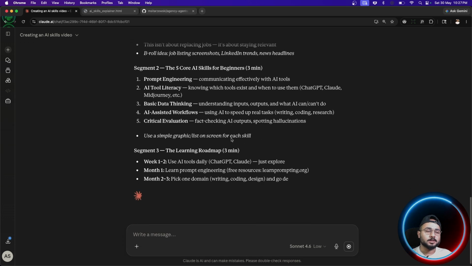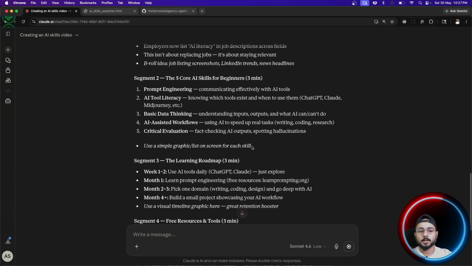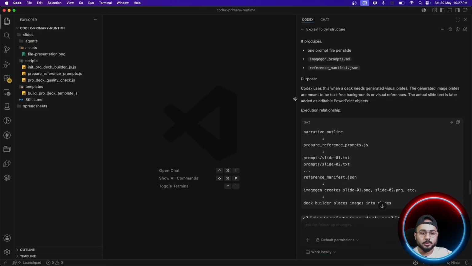So yeah, this is the way to have a very structured output, a consistent output, and reusability, right? That's the main reason why we have skills, right? Now we can also use a similar kind of thing while we are coding, right? So let me just show you something.